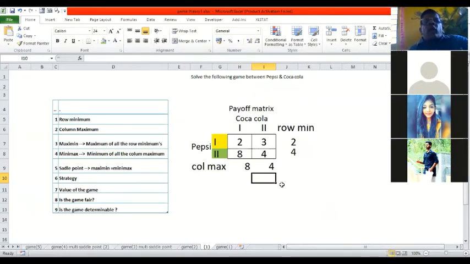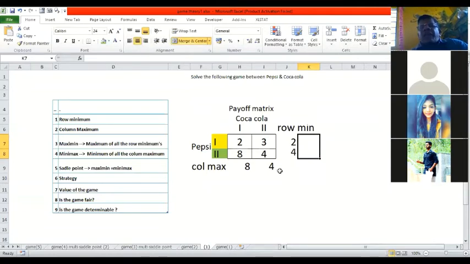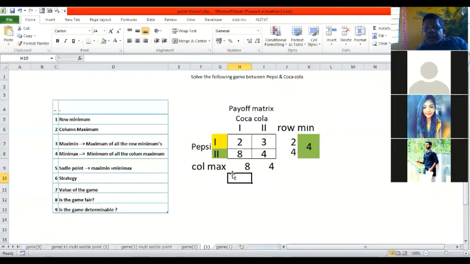Now I need to go to the third step, that is maximin. I'm going to calculate the maximin here. What is the maximin? Among these minimums, I want to find the maximum. Among 2 and 4, it's very simple: 4 is the maximum. Whereas among 8 and 4, which is the minimum?